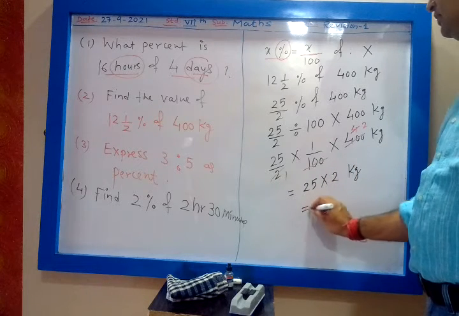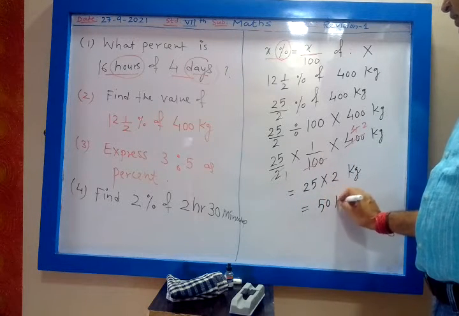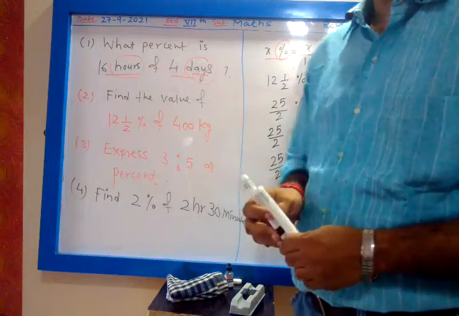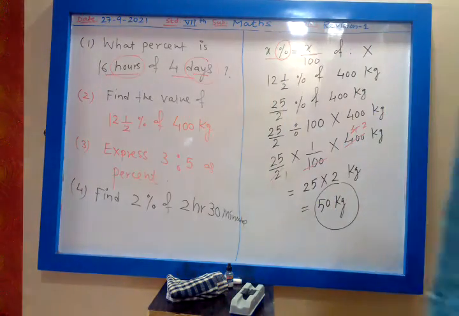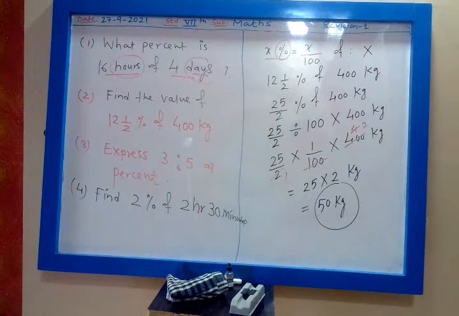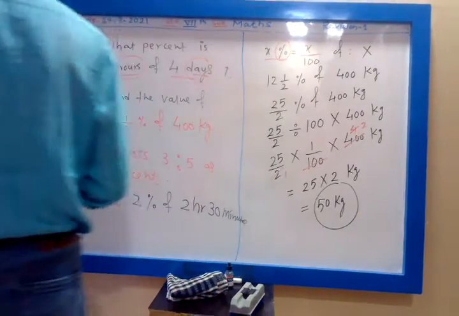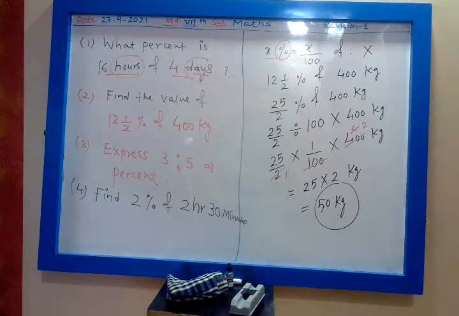That is 50 kg. The answer is 50 kg. Yes? Is it clear, my dear? Yes or no? Chalo.